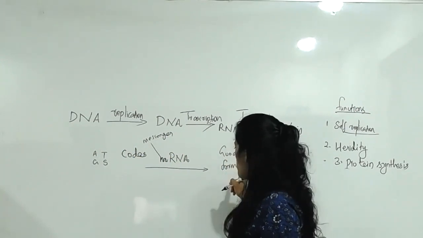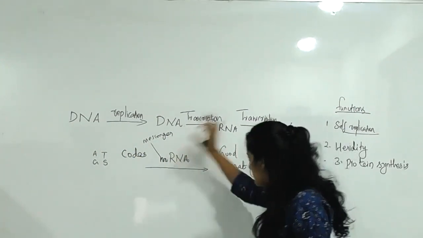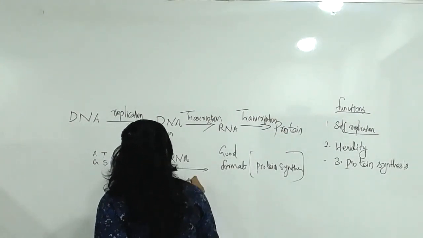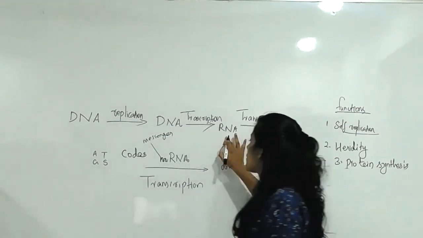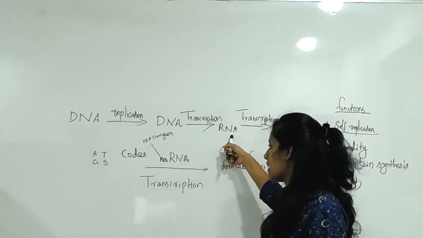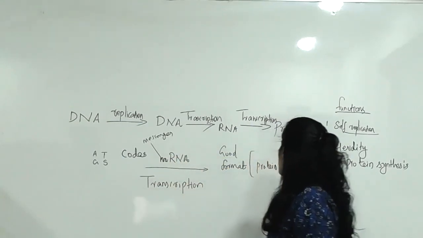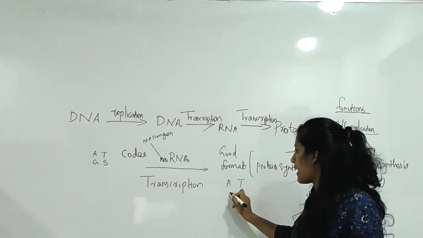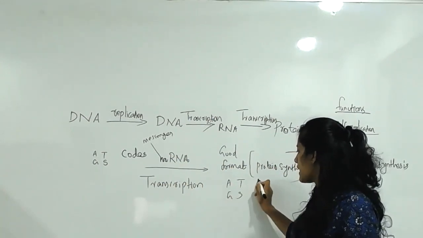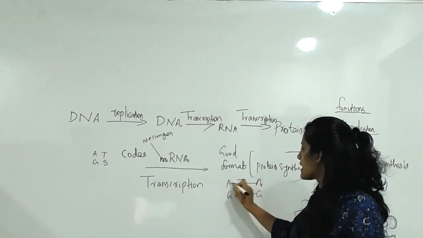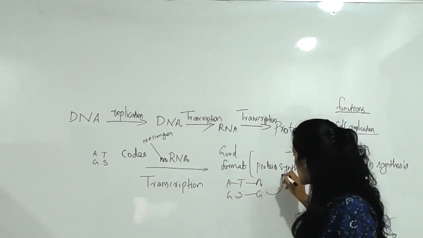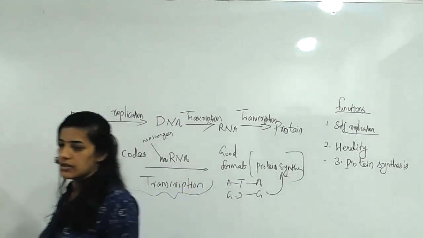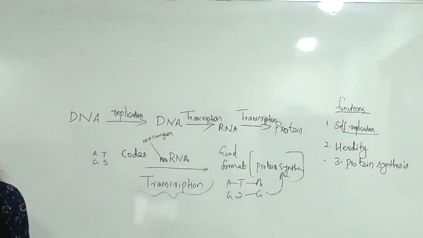That entire process is called transcription. The transcription process happens in RNA. RNA does all the things, and after that you get a good format. Everything is arranged in a particular manner, then only will protein be synthesized. That entire process is called transcription. Clear? This much understood?